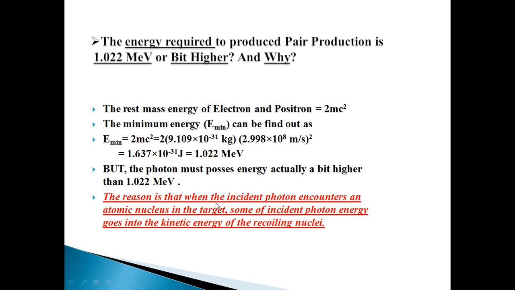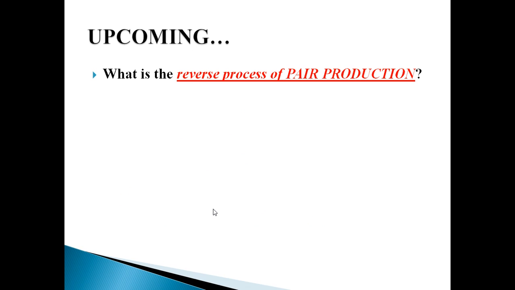The reason is that when the incident photon encounters an atomic nucleus, the target, as we see in the figure, some of the incident photon energy goes into the kinetic energy of the recoiling nucleus. When it strikes the nucleus, some of its energy is lost due to recoiling of the nucleus it strikes. So slightly more than 1.022 mega electron volt is required to produce pair production.